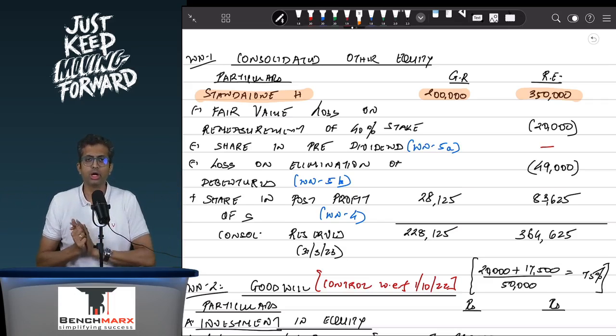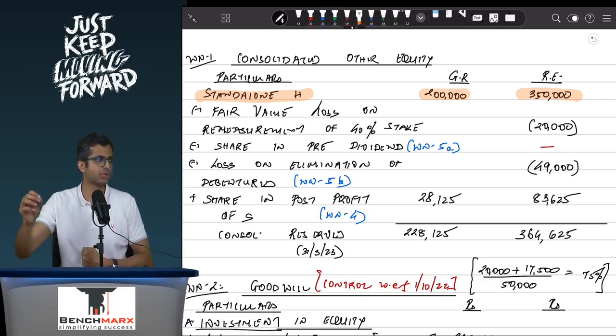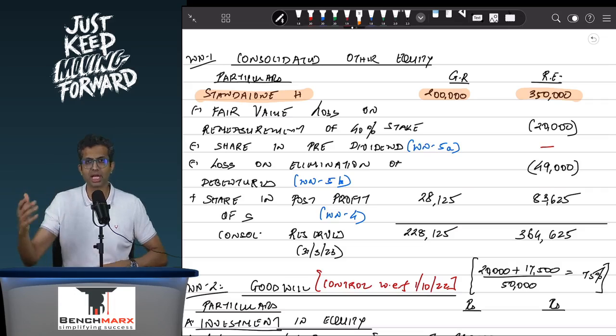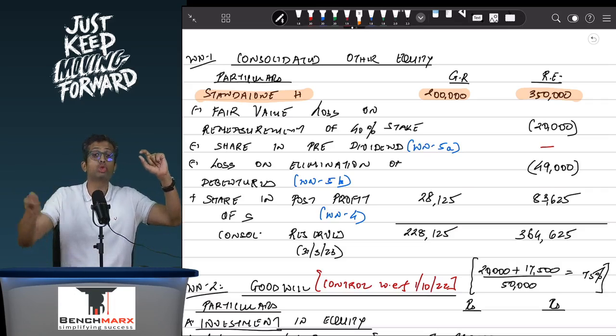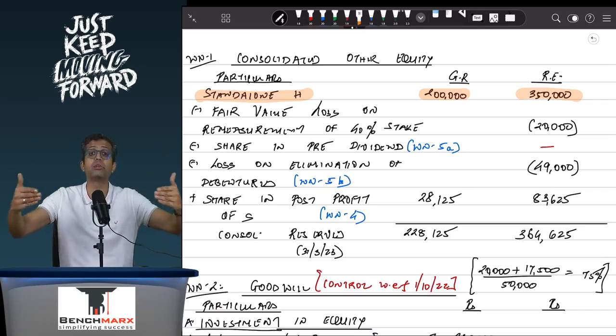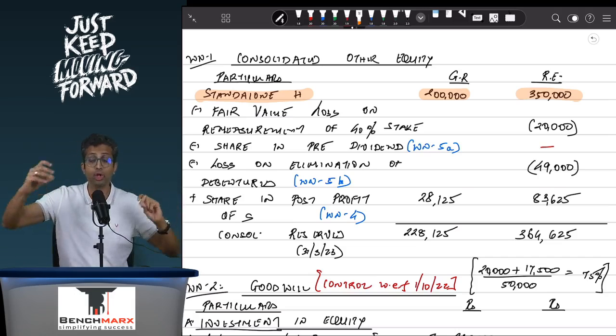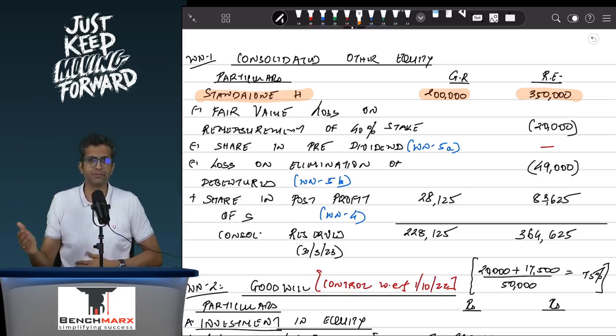Okay, so in this particular case, one needs to remember that NCI is to be calculated using the fair value method, and if NCI is calculated using fair value method, you will have to take the PC. To that, you will have to add the NCI at fair value, and from that subtract 100% of the net assets or net worth, because NCI is calculated using the fair value method, and hence the workings would be slightly different.